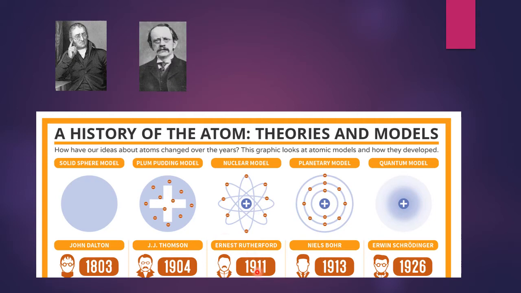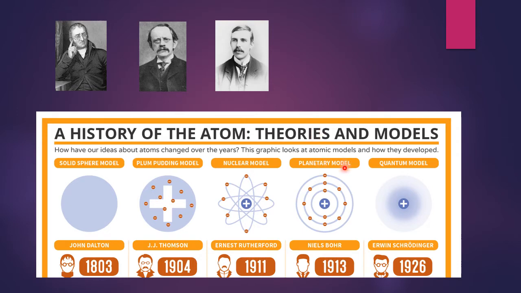In 1911, Ernest Rutherford, he gave nuclear model of atom. According to him, there is a nucleus at the center of the atom and electrons are revolving around the nucleus inside the atom. In 1913, Niels Bohr gave planetary model of atom.